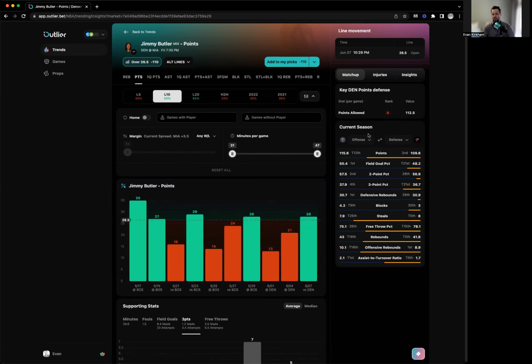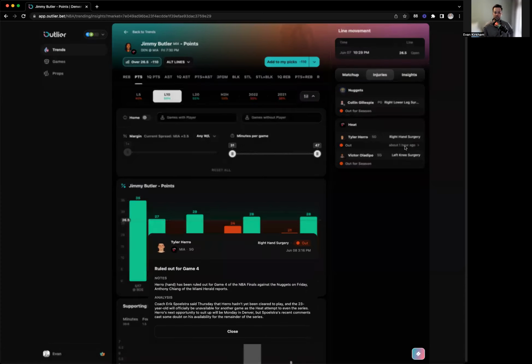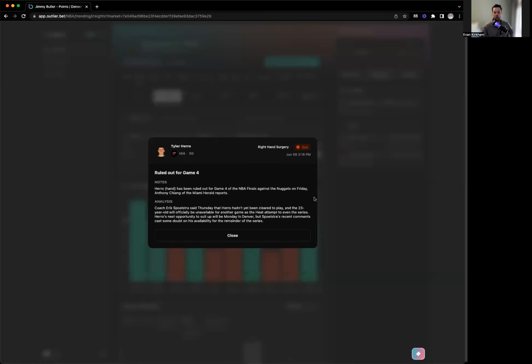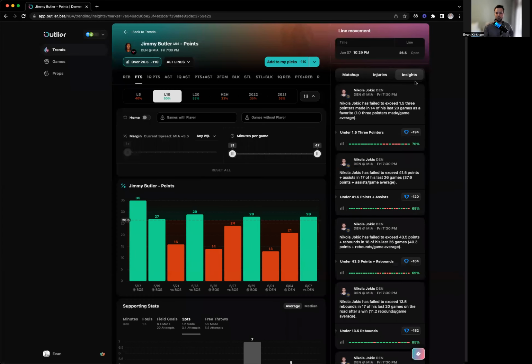You can also see the current season offensive versus defensive ranks, Nuggets versus Heat, points, field goals, 2 points, 3 points, etc. Flip it around. Check those out, right? Do whatever you want there. If you go to injuries, this is actually really neat too. So we'll show you, we source this every 60 seconds from RotoWire. And essentially what we're showing you is who's in, who's out. Sometimes we'll even give you a report. Like, I think it looks like Tyler Herro has a report here. So here's the RotoWire report on Tyler Herro's injury. We have everything from the coach weighing in on it to what the notes are on the hand injury. Pretty deep stuff.